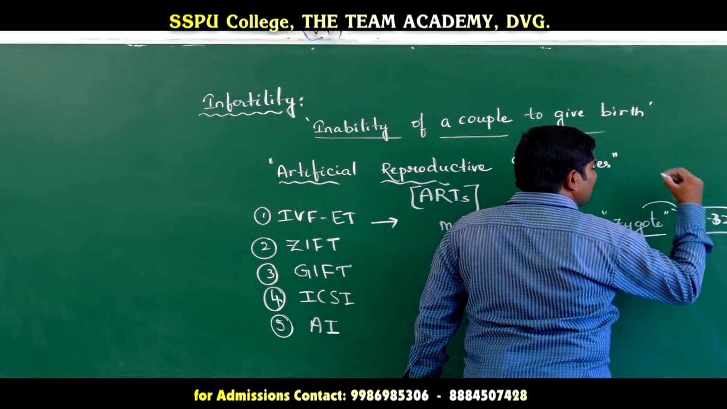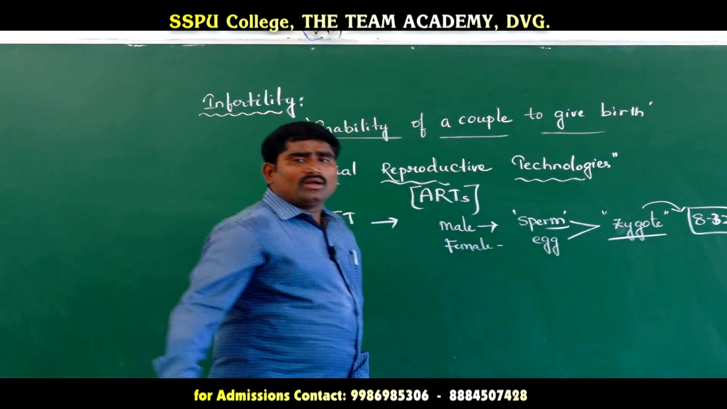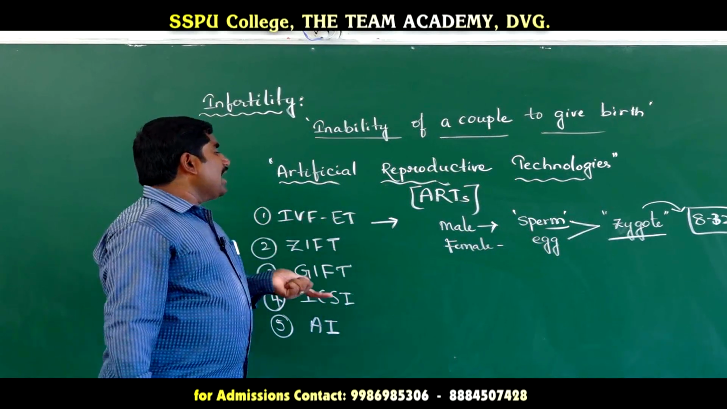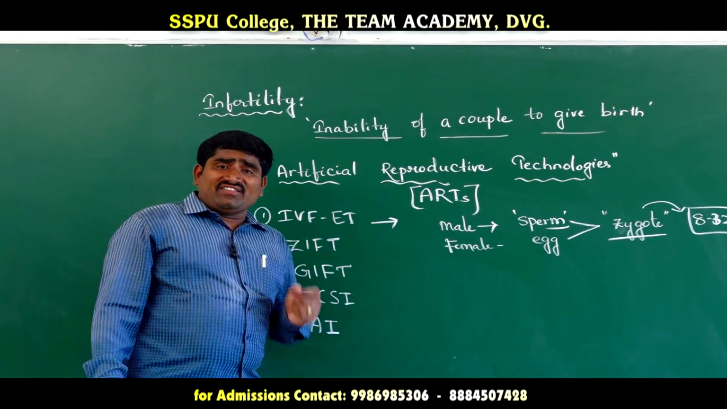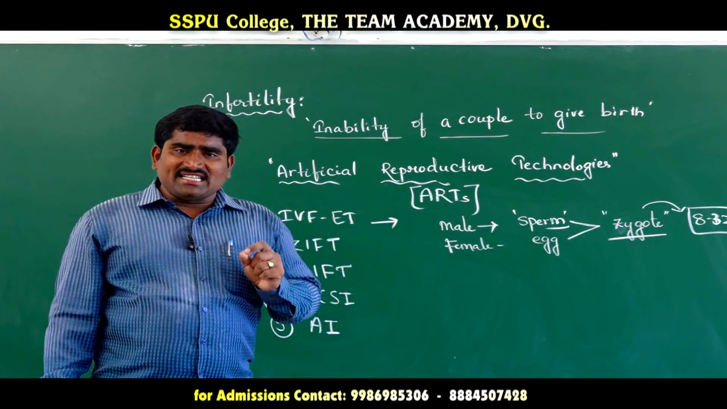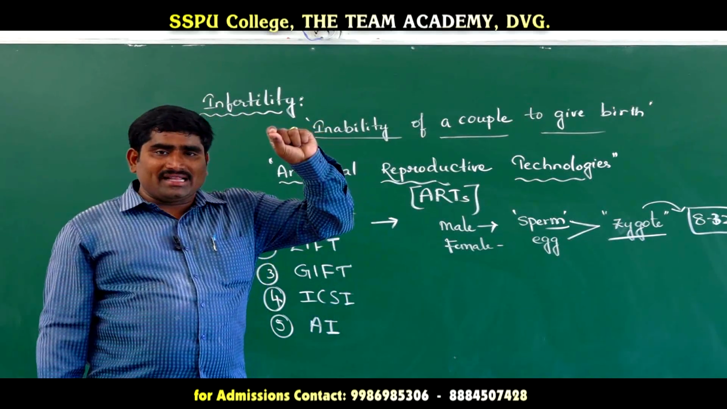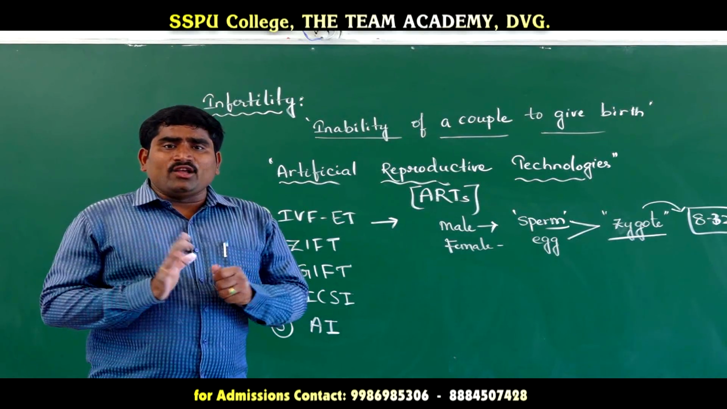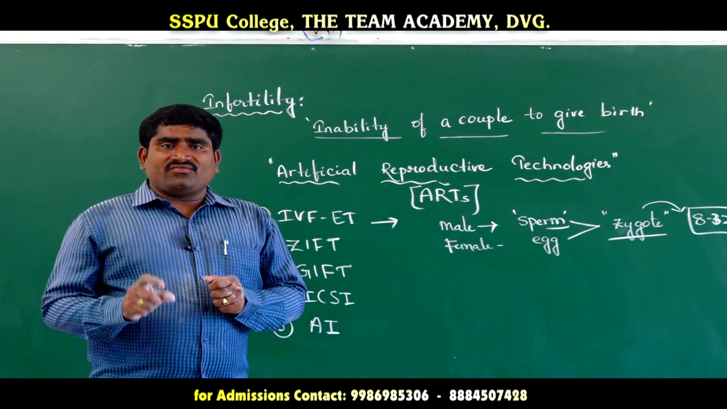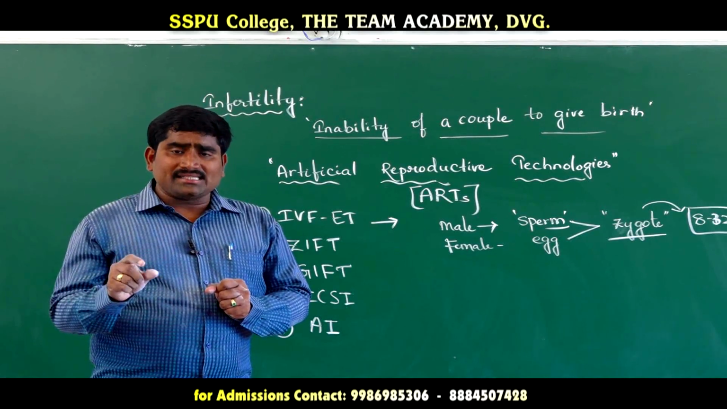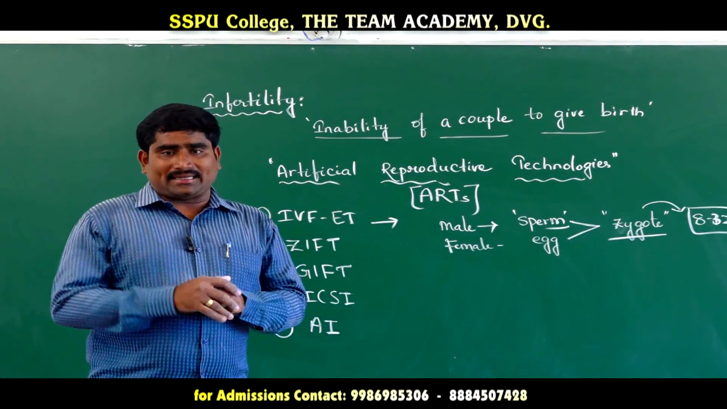In this stage, it will be shifted to the uterus. This is called IVF and ET. IVF means what? In vitro. What is in vitro? Let us first see what happens naturally. In human beings, fertilization, the fusion of male and female gametes, takes place inside the female reproductive tract.